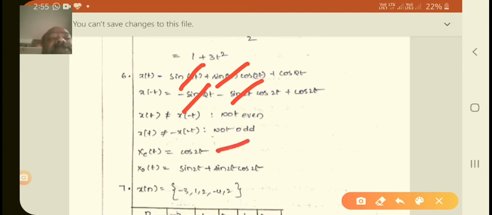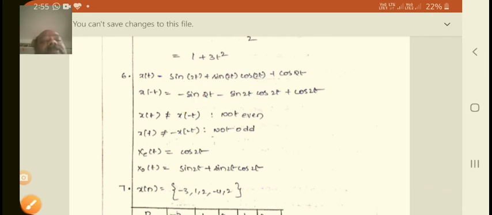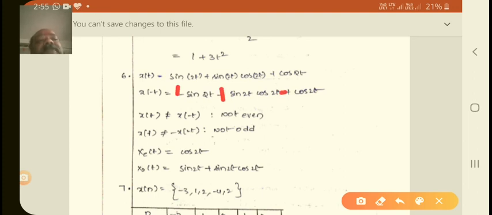And similarly we take x o of t, this minus this. This is the odd function, x of t minus x of minus t by 2. So minus of minus will come here as plus, this is minus. These two get cancelled, these two are the result, then 2 and 2 get cancelled. Finally sine 2t plus sine 2t cos 2t. This is the result for x o of t.